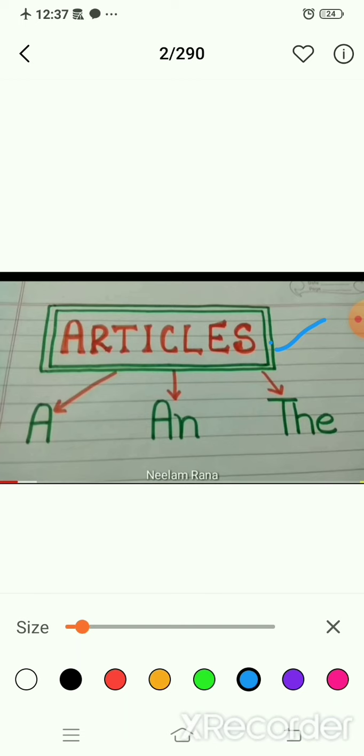How many articles are there? There are three articles: a, an, and the.